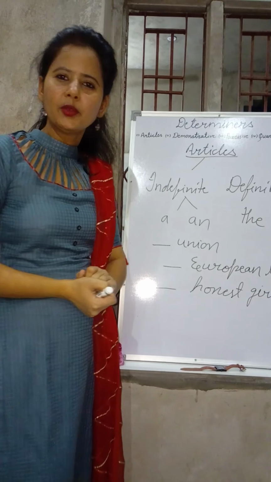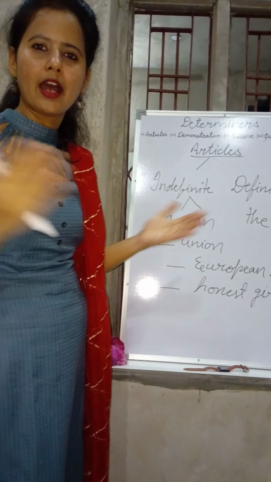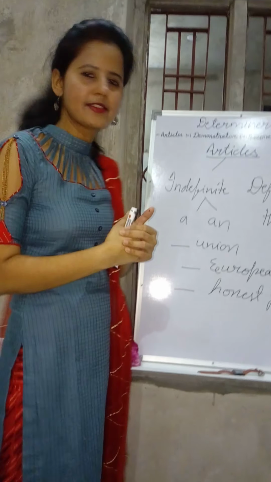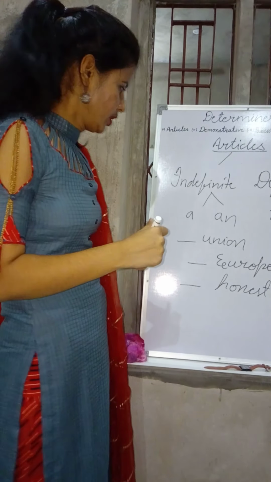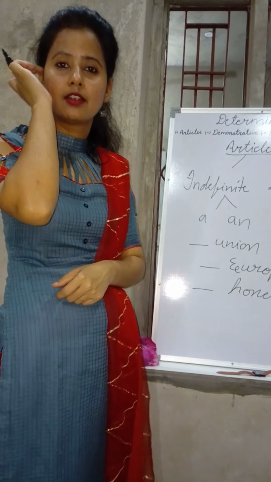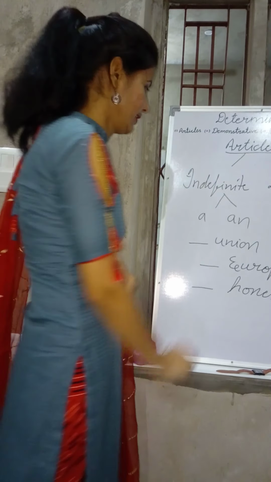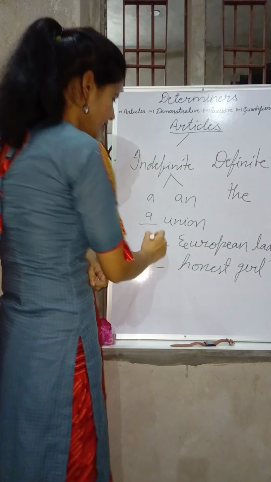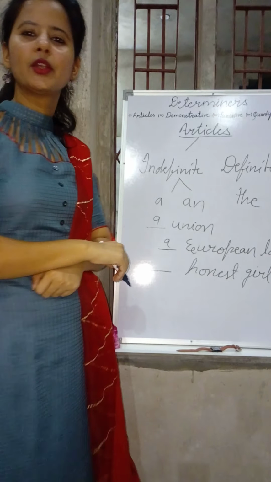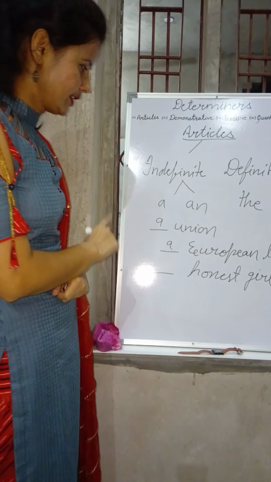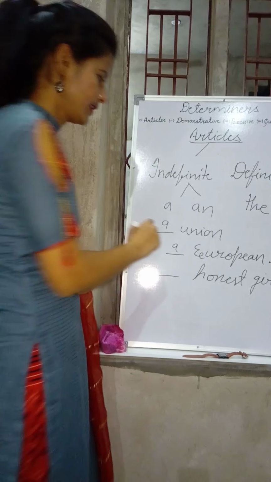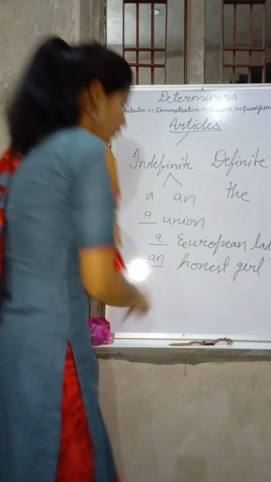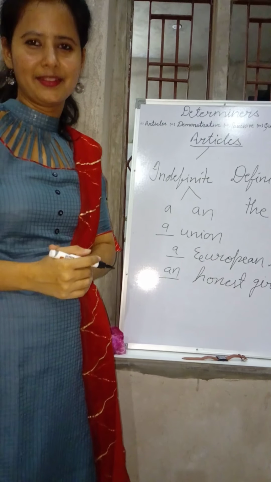So hopefully you have written your answers or you have thought about them. Now the correct answers: the first is a union. Next one is a European lady. The third one is an honest girl.